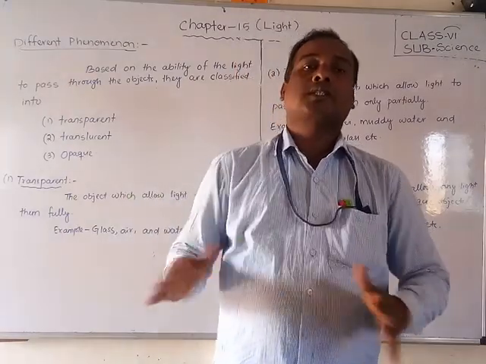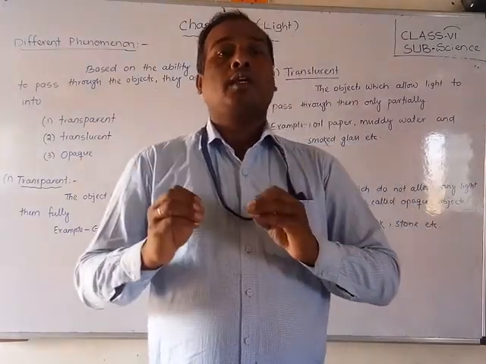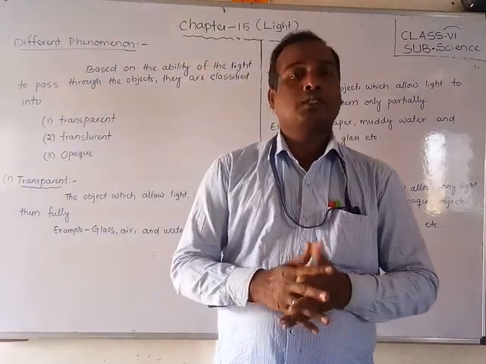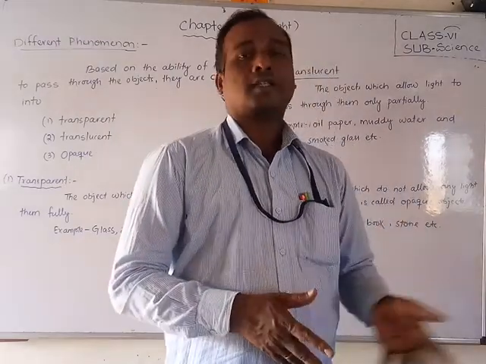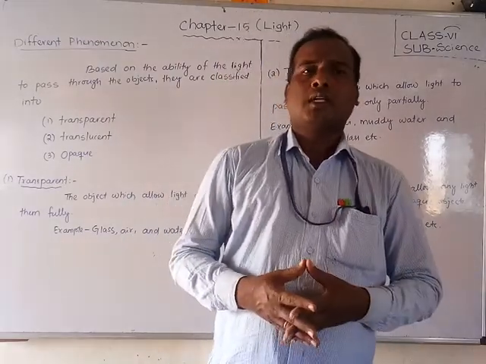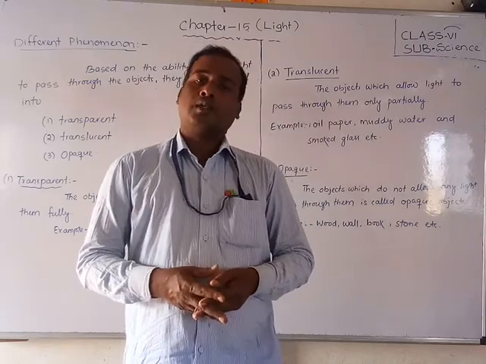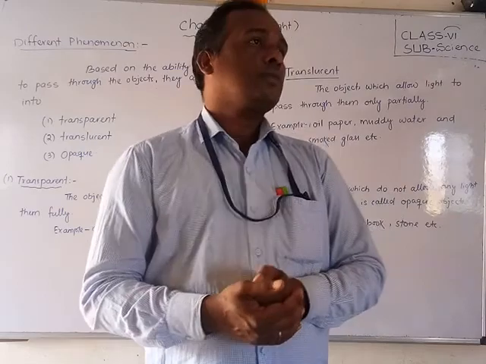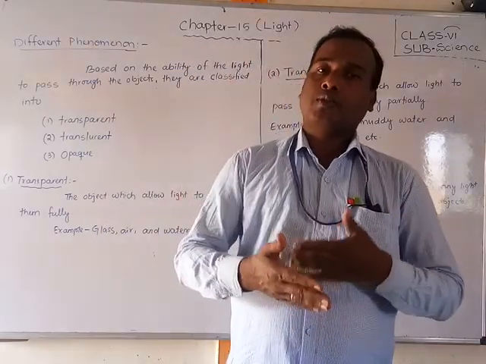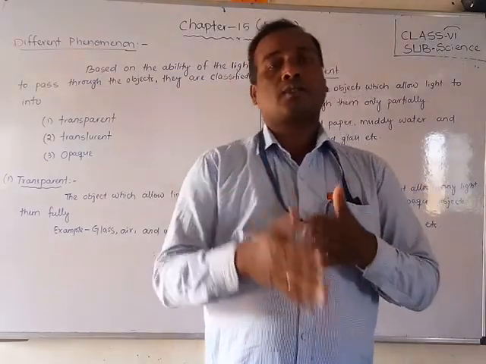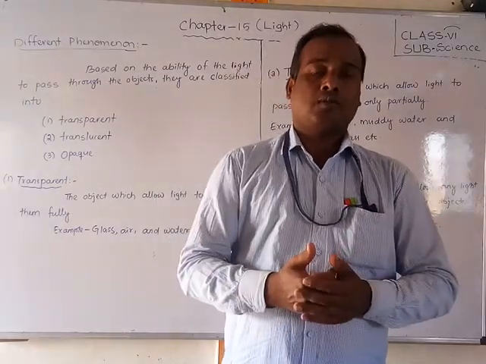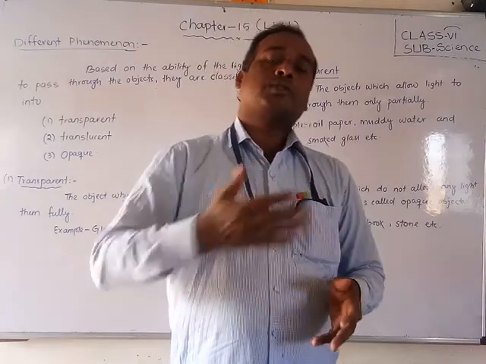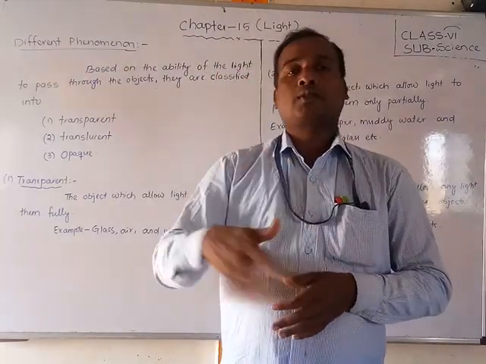There is no obstruction. That means if the light rays pass fully through an object, it is called a transparent object, like glass, water, air. Generally we say these are transparent objects. Yes or no? Okay. But what is translucent? Translucent means the light will be allowed to pass, but only partially. Suppose 50% or 70% passes and 20-30% is reflected, meaning it does not pass.